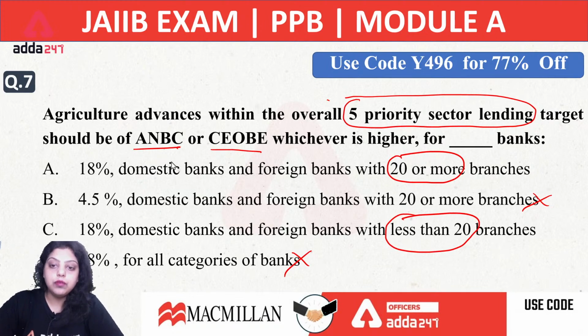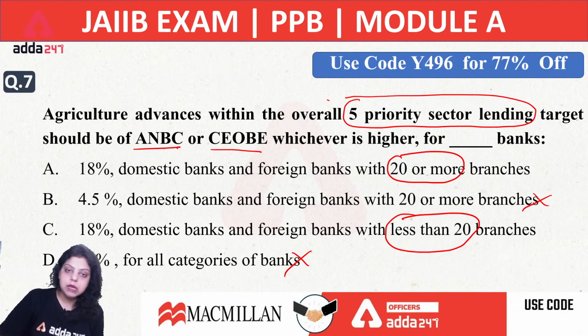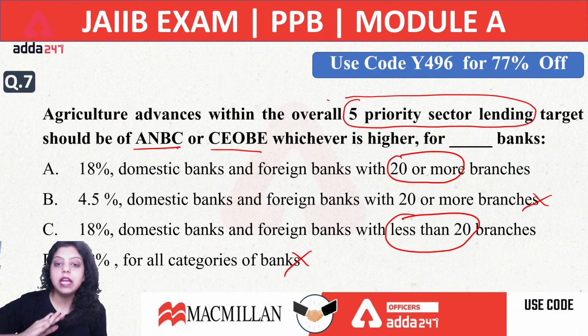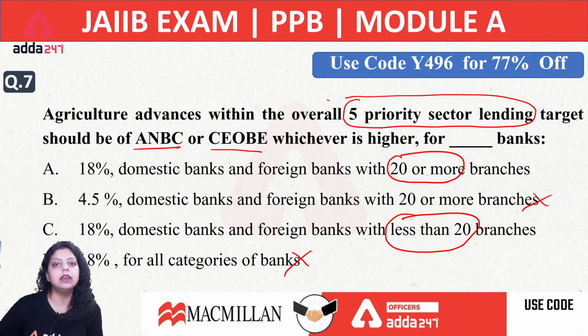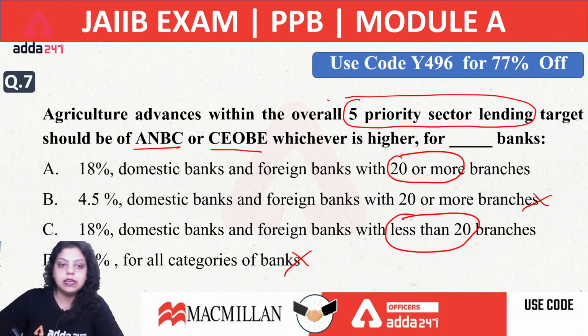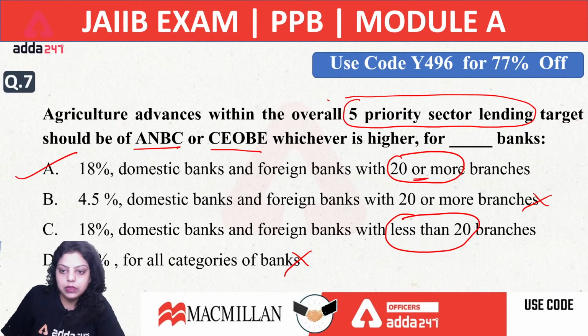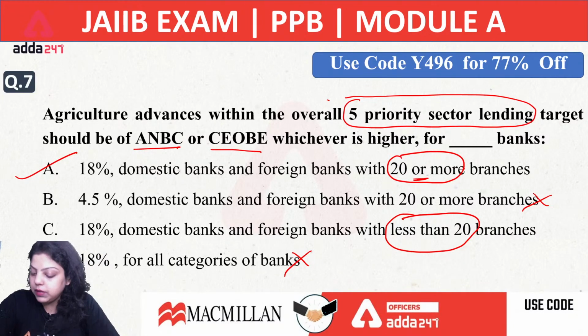For example, if we are talking about PSL target, foreign banks with less than 20 branches have to give 40% of their ANBC or CEOBE in the PSL sector, out of which they have to give 32% in the export sector, and the remaining 8% in the other priority sectors. So the foreign banks with less than 20 branches do not have an agriculture target. So what answer will be correct here? A option will be correct. It is for more than 20 branches of foreign banks. So the right answer will be A.